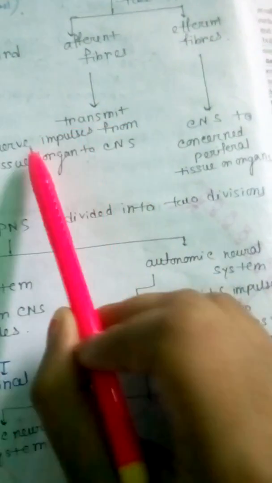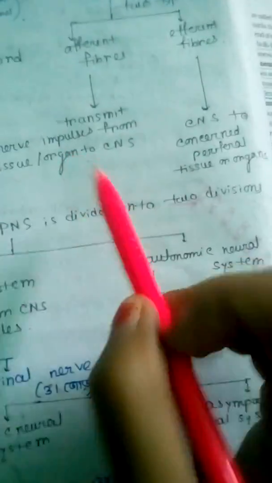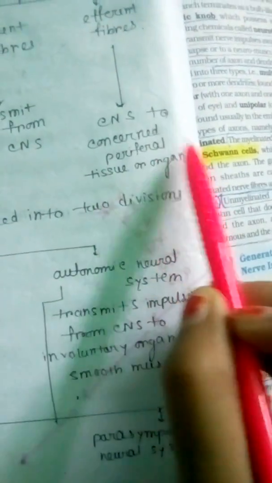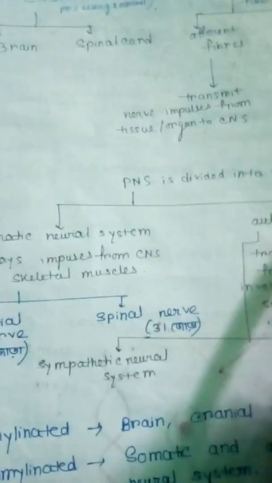Afferent fibers transmit nerve impulses from tissue or organ to CNS. And efferent fibers transmit nerve impulses from CNS to concerned peripheral tissue or organ. PNS is divided into 2 divisions, somatic neural system and autonomic neural system.